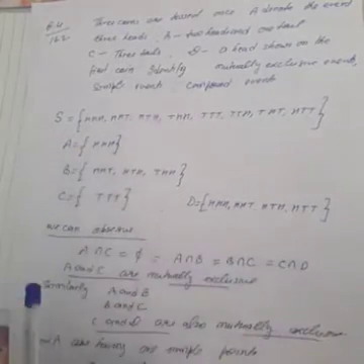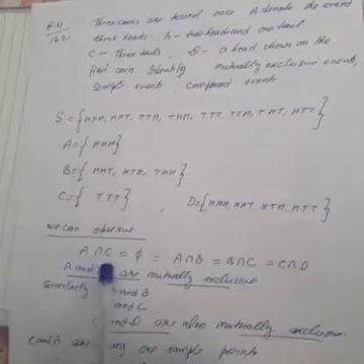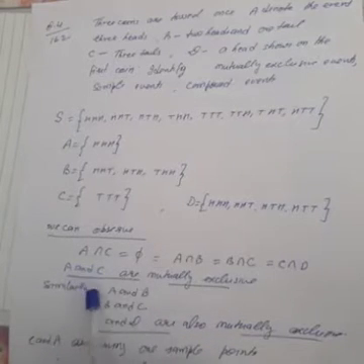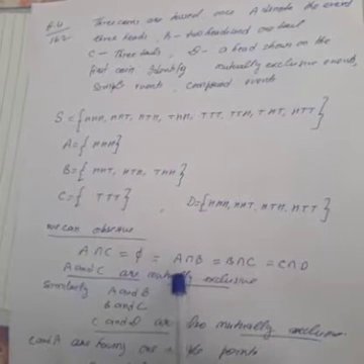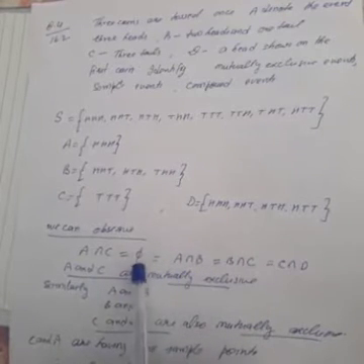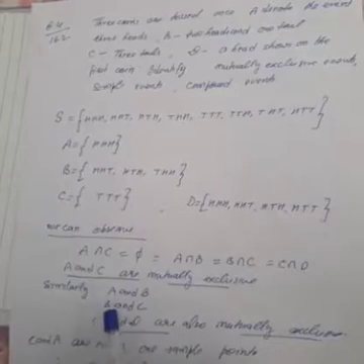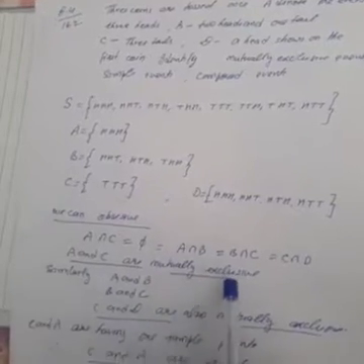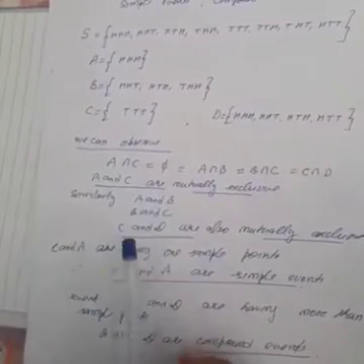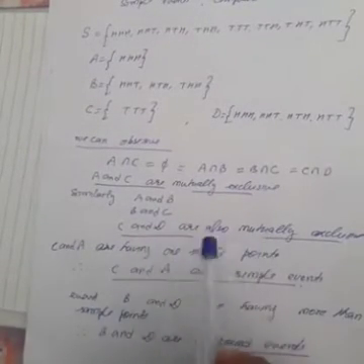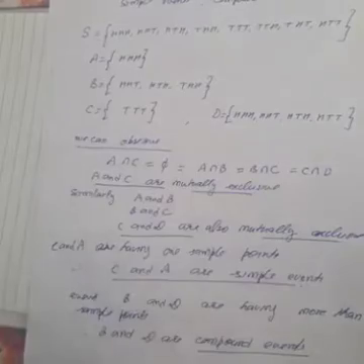So all these are empty sets. If A intersection C is phi, then A and C are mutually exclusive events. Similarly, because A intersection B is phi, A and B are also mutually exclusive. Similarly, B and C, and C and D are also mutually exclusive events.